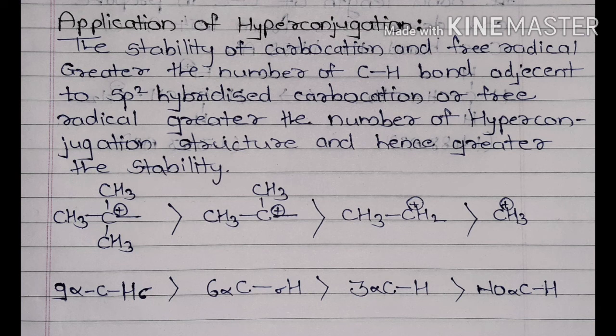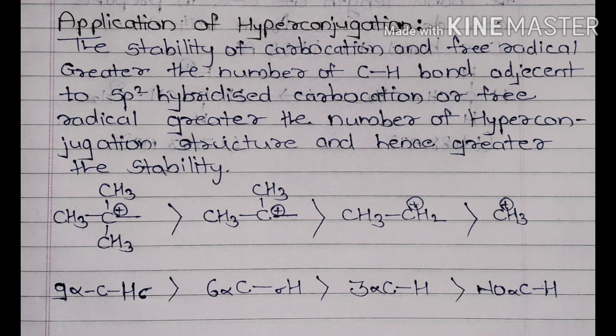Here we see the positive carbon atom, which is adjacent to different attached groups. In the first example, three different carbons are attached, and these three carbon atoms have 9 alpha hydrogen atoms. In the second example, the positive carbon is attached to two carbon atoms having 6 alpha hydrogen atoms. In the third example, one CH2 is attached to only one carbon, which has 3 alpha hydrogen atoms. The last example has no alpha carbon or alpha hydrogen attached.